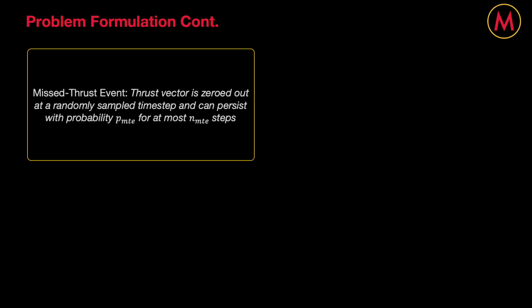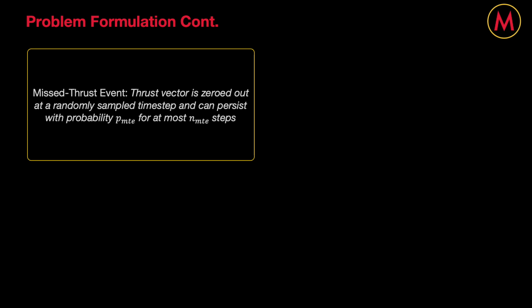And so while the previous slide defined the nominal Earth to Mars MDP where absolutely nothing went wrong, this slide shows how that MDP is then modified to create our testing environments, which is done by incorporating control execution errors. And so the first such error that we include is a misthrust event, which is simulated by randomly selecting a time step in the episode and zeroing out the thrust vector at that time. We then allow this misthrust event to continue with probability PMTE at each subsequent step for up to a maximum of n MTE steps.